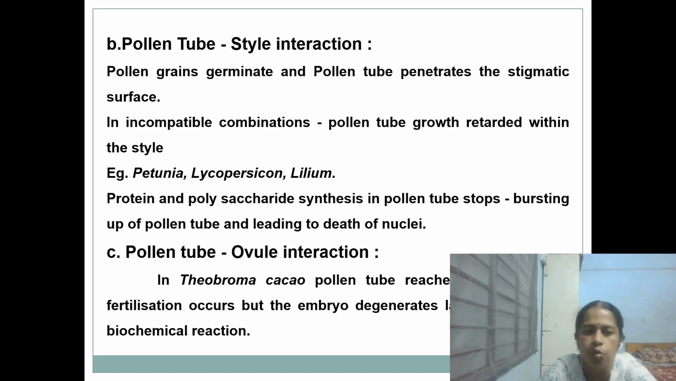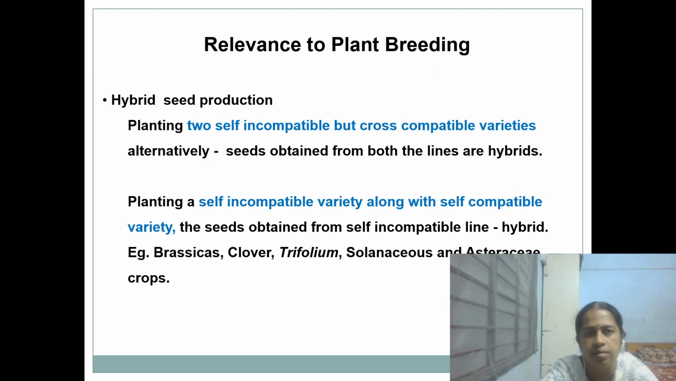In case of pollen tube ovule reaction, it is reported in Theobroma cacao, where the pollen tube reaches the ovule and fertilization also occurs, but the embryo will degenerate later due to some biochemical reaction.